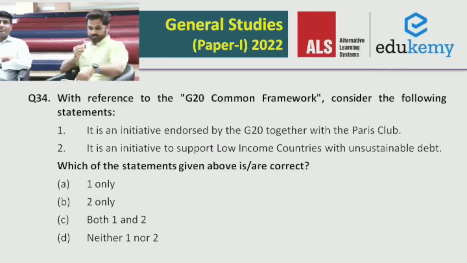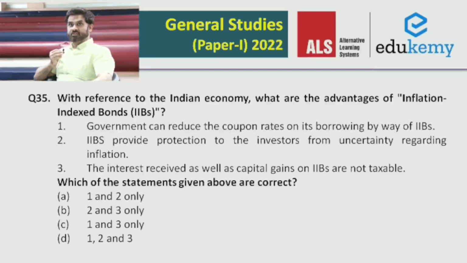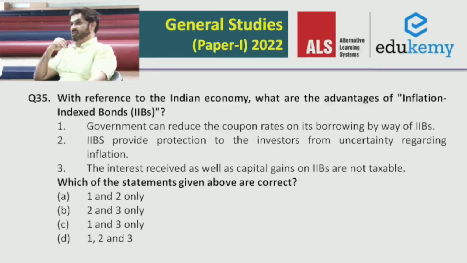Question number 35. In case of question number 35 also, about inflation index bonds, which have been often in the news, you see the third statement, that the interest received as well as the capital gains on IIBs are not taxable. That statement itself is not correct. So on that basis itself, you get the answer. The answer will be A in this case. First and second statements are correct.